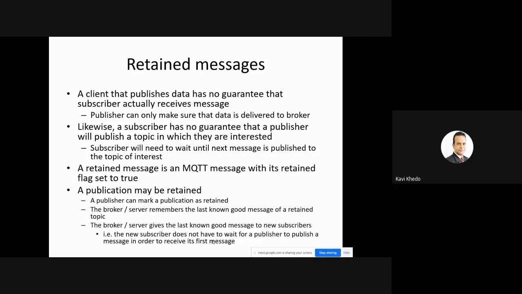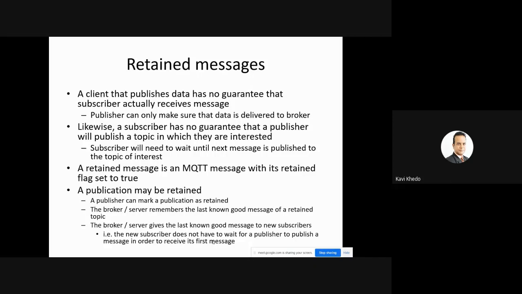So what are retained messages now? A retained message is a normal MQTT message, but with its retained flag set to true. In an MQTT packet, there is a control flag that you can set to true or false. This is called the retained message flag. If you set it to true, what is the meaning of this? The meaning is explained down here: a publication may be retained.